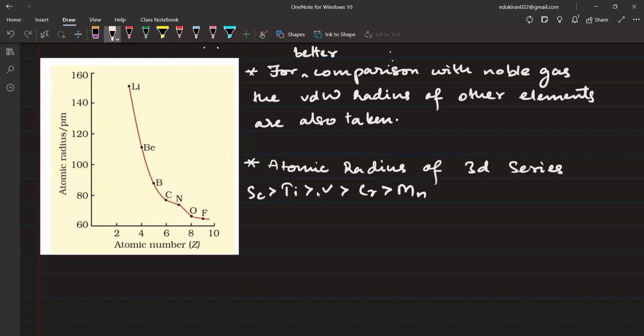Then Fe, Co, Ni will be having similar sizes. If I compare copper and zinc, then in that case zinc will be having the larger size. You have to remember these three things: Sc, Ti, V, Cr, Mn decreasing; Fe, Co, Ni the same; then Cu, Zn, where zinc is going to have the larger size.